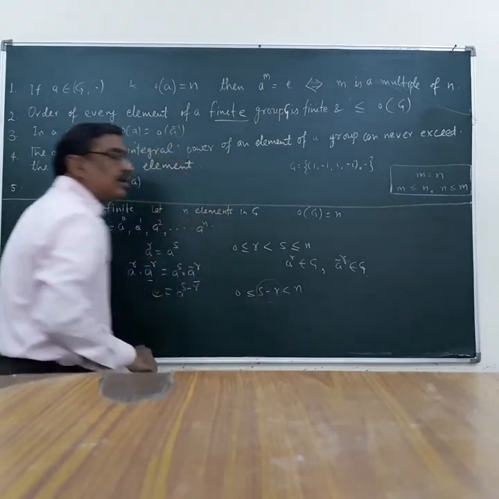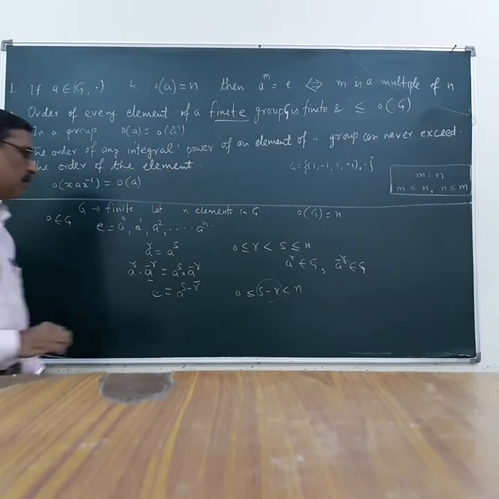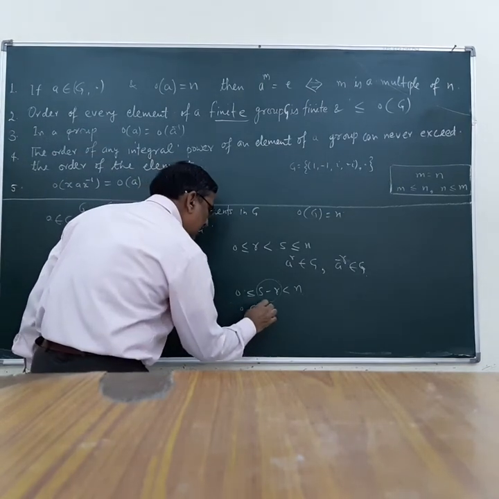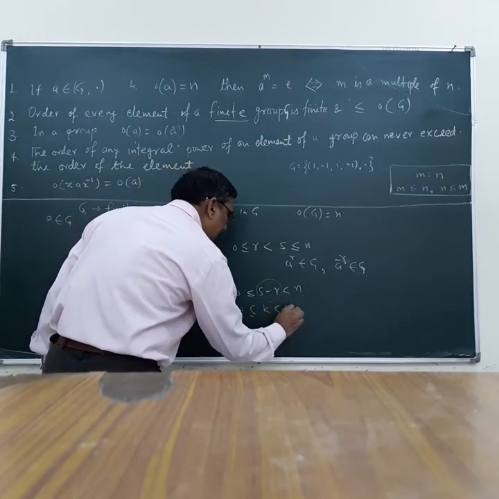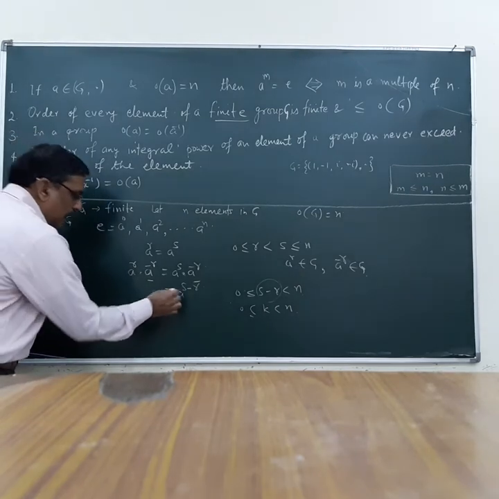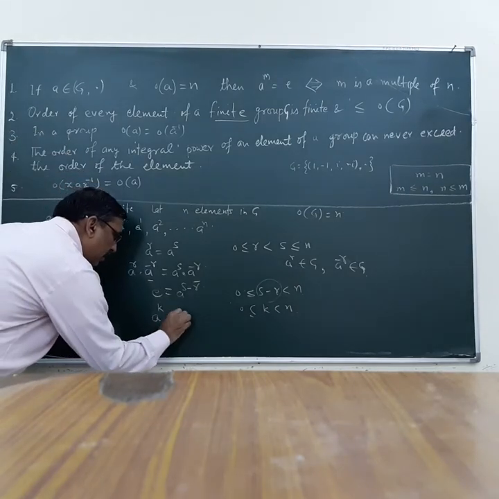Let us suppose K is less than N. So A raised to the power K is equal to identity.